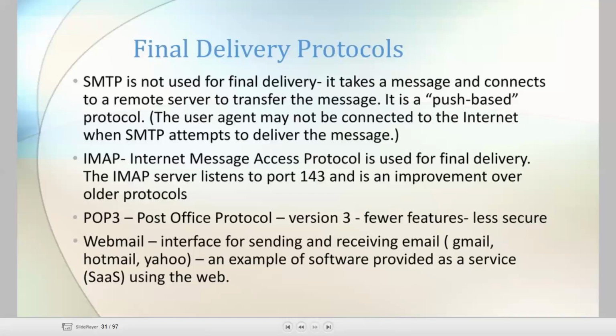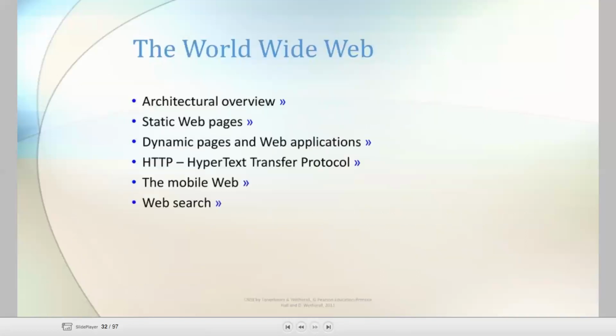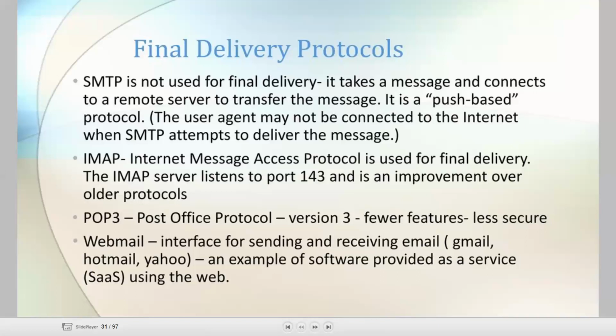This is the less secure one, and the next one is webmail. Webmail is an interface for sending and receiving email. We have so many webmails: Yahoo, Gmail, and Hotmail. Okay, this is all about the email.